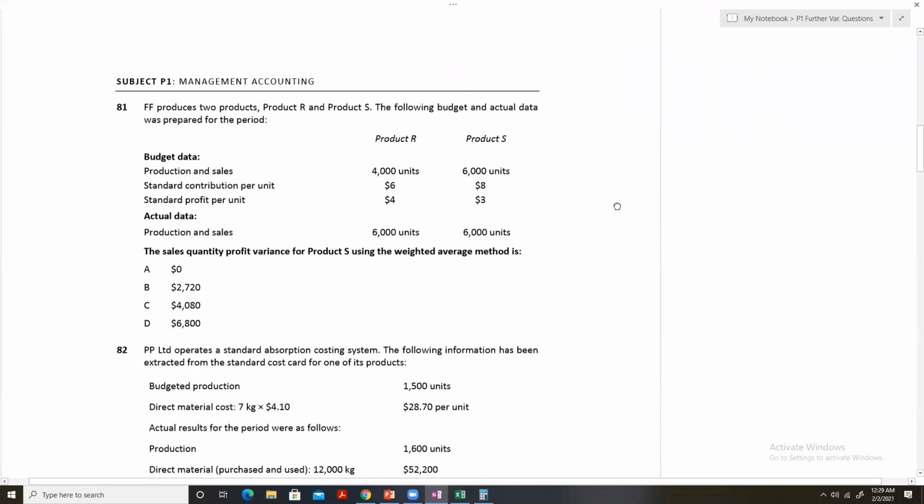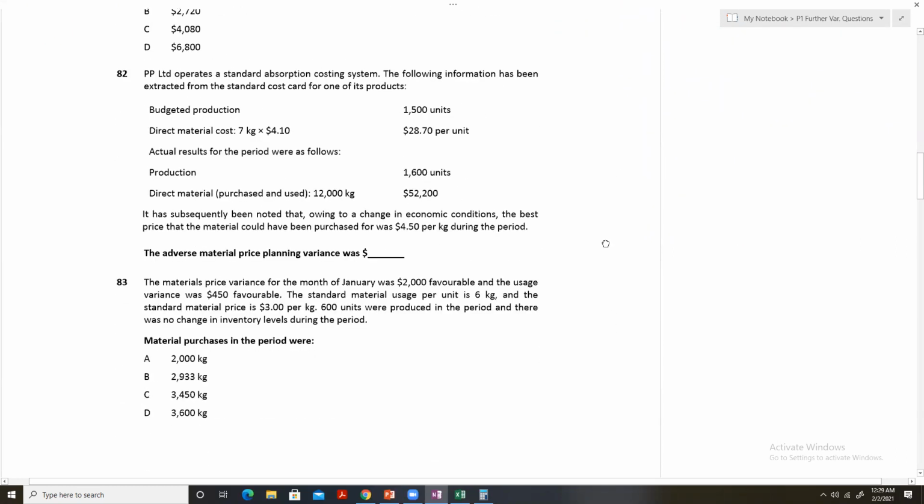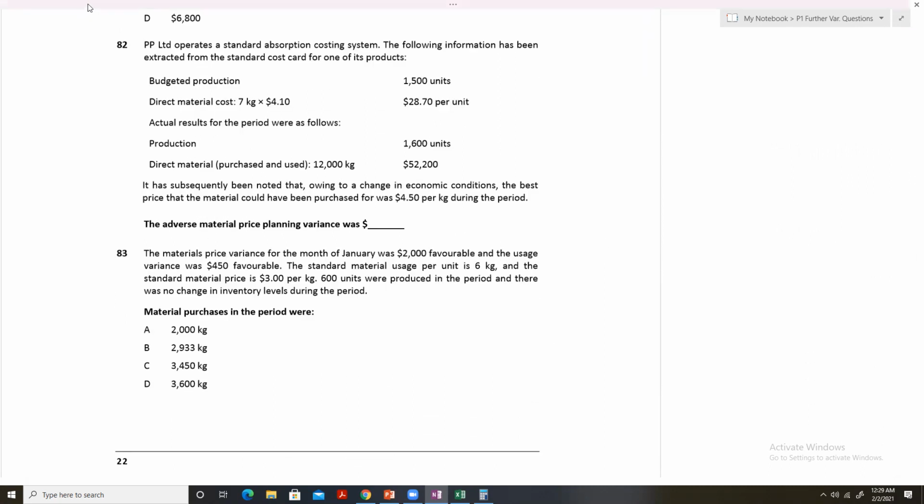Let's look at some more questions of backward calculation of variances. Now in question number 83, please read this question.